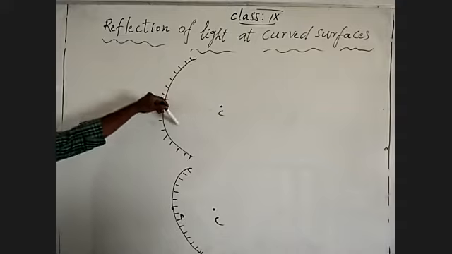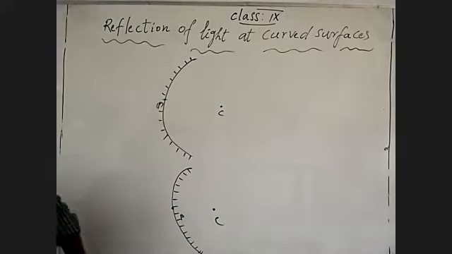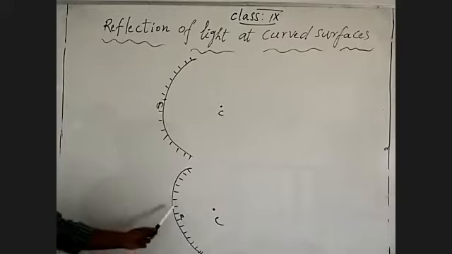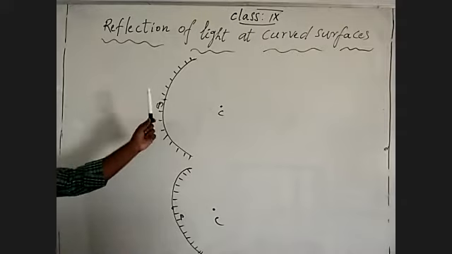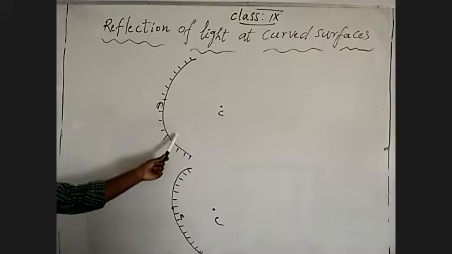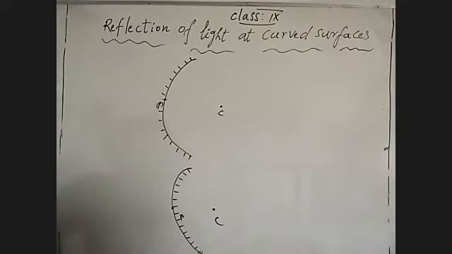In this inner curved surface, the center of curvature appears in front of the reflecting surface. At the same time, for the outer curved surface, the center of curvature is located beyond the reflecting surface. In the inner curved surface, in a concave mirror, the center of curvature is located in front of the mirror.